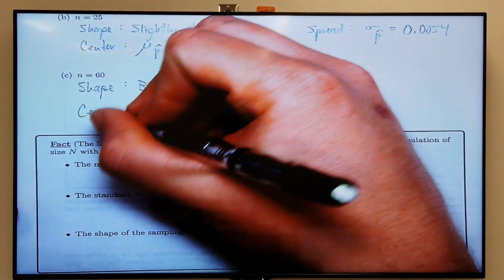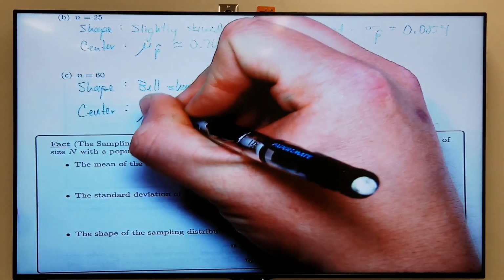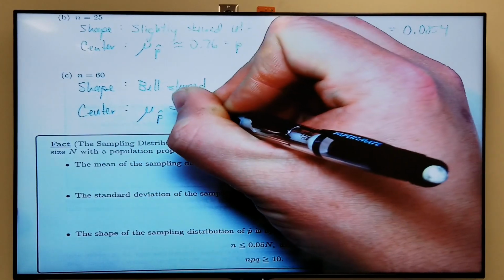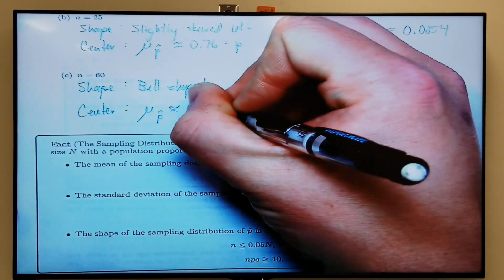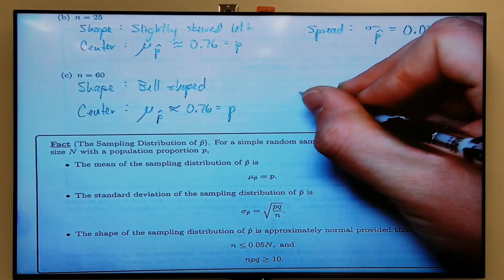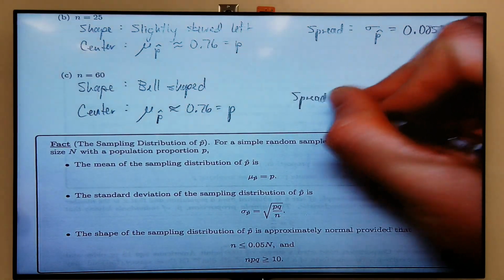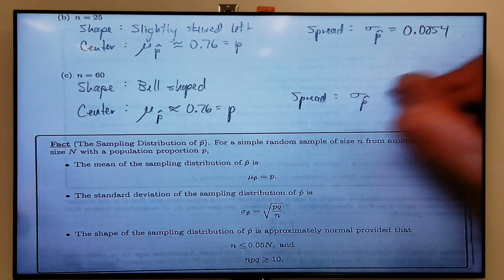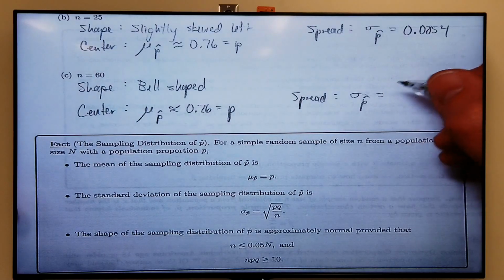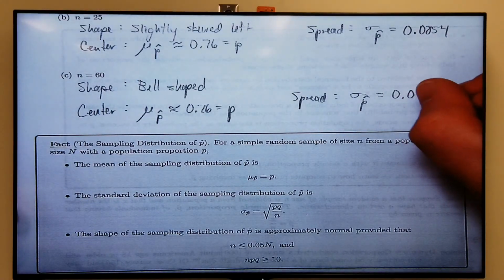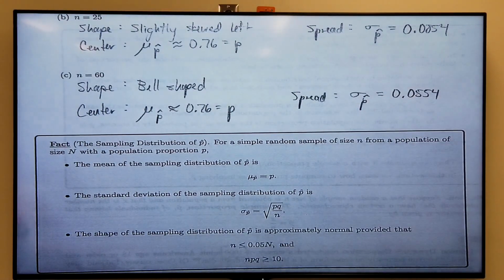The center, mu sub p hat, is again approximately 0.76. The spread decreased again. In my case, it was 0.0554.